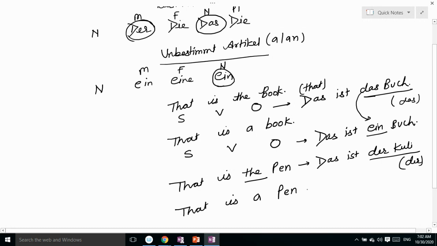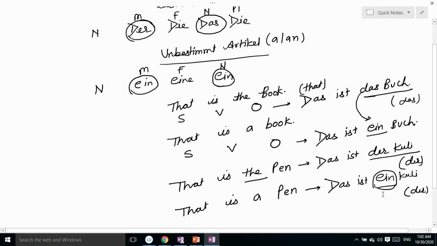Next is "this is a pen." You can write das ist ein Pulli. Why ein Pulli? Because the article of Pulli is der, and in the unbestimmt article, for a masculine noun we write ein.